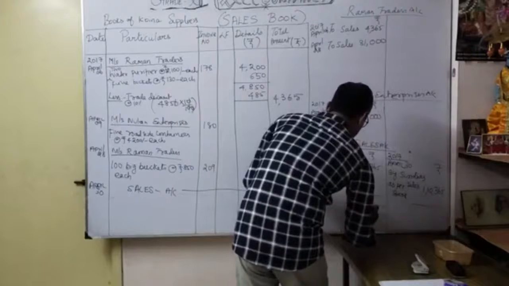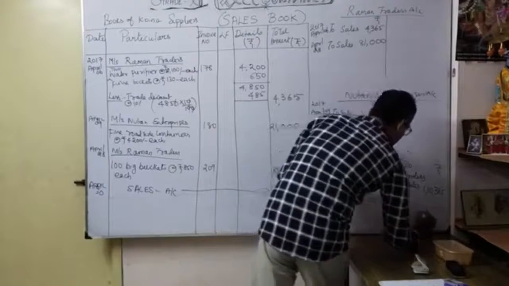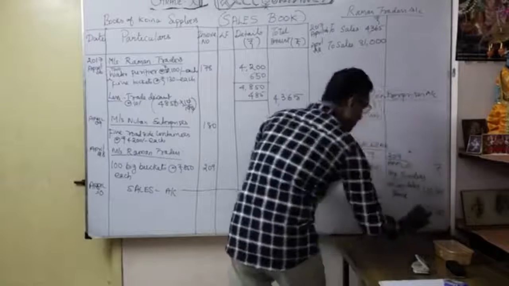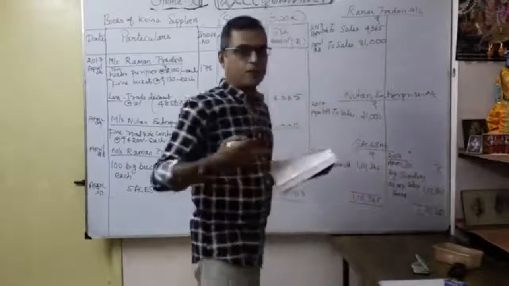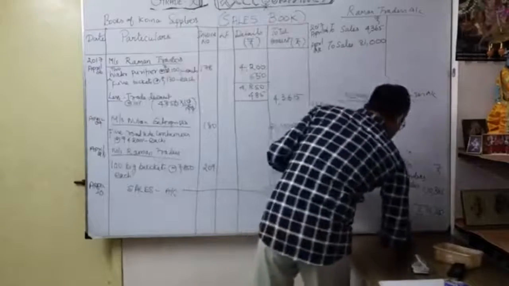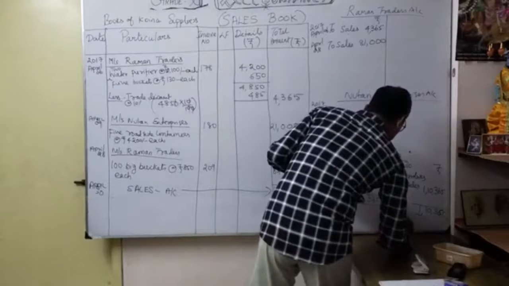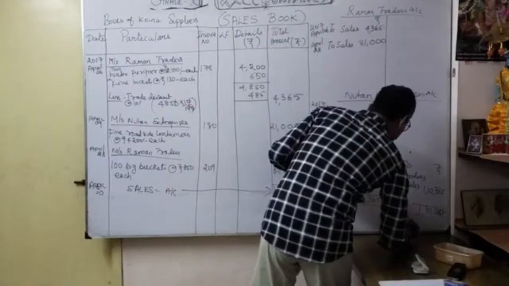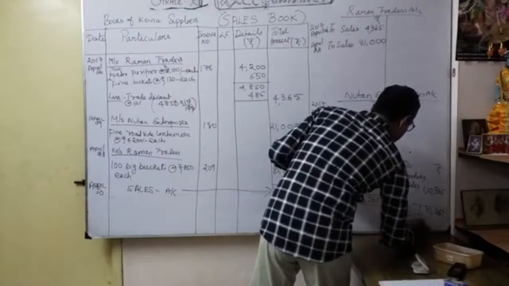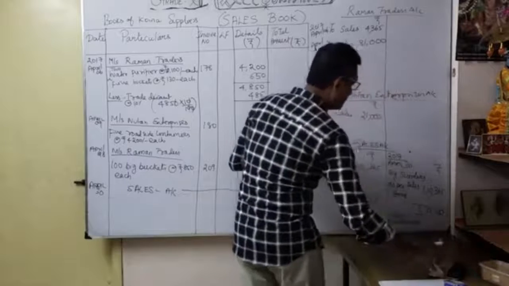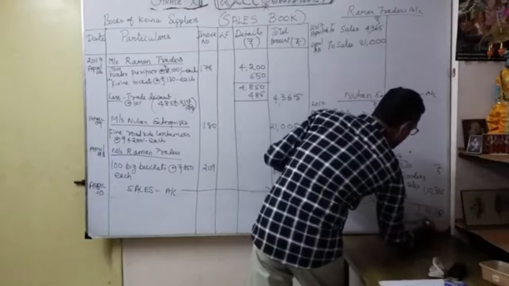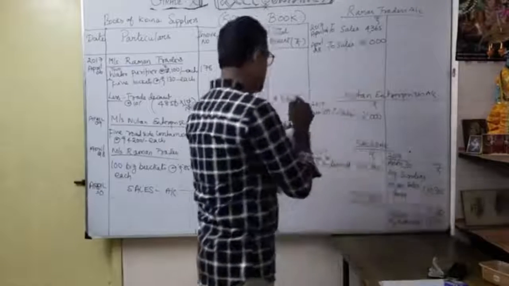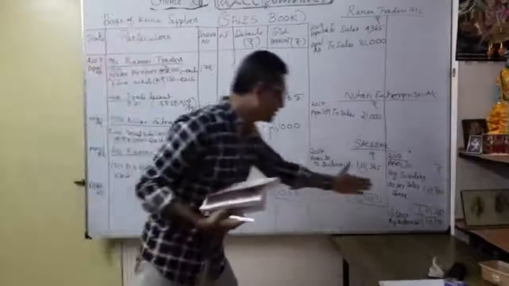Okay. Now I am going to close it. So 1,10,365 on this side, 1,10,365 on the other side. Then I am going to transfer here. What date? I am carrying over my sales. So that is April, May. So May 1, 2017. So by balance brought down. That is very important. By balance brought down. So what is the amount? Same, 1,10,365.